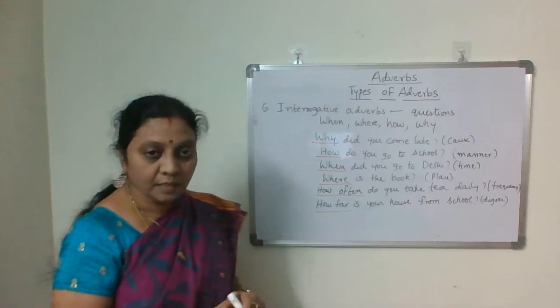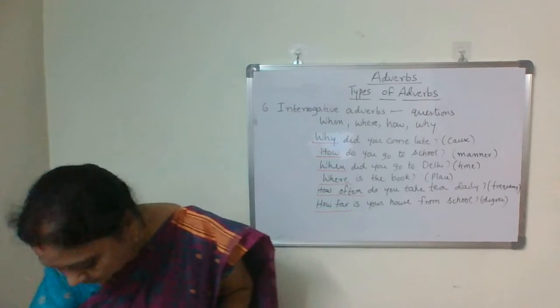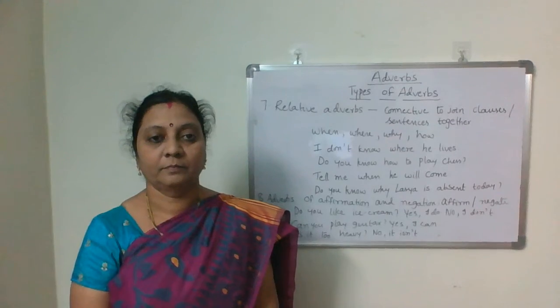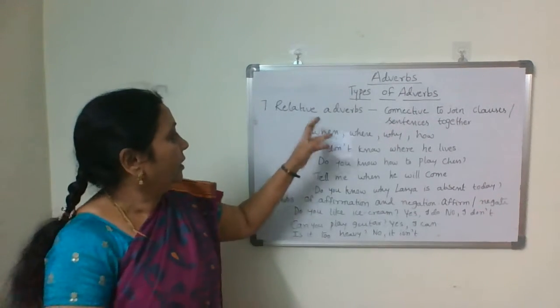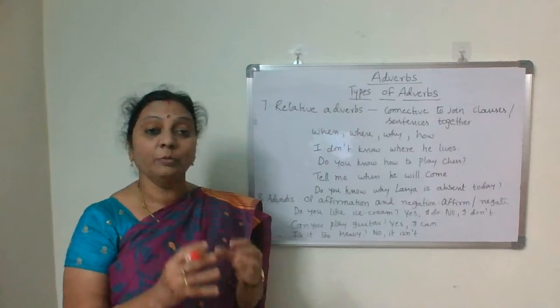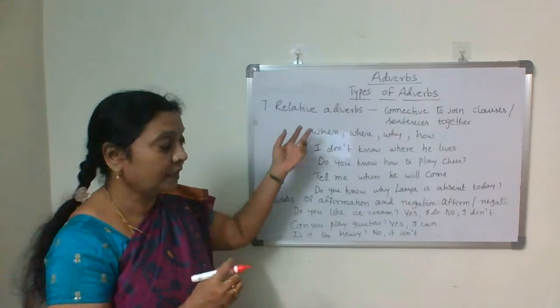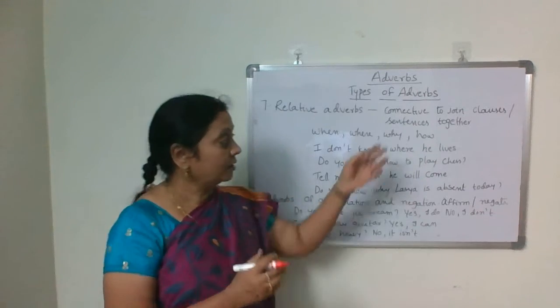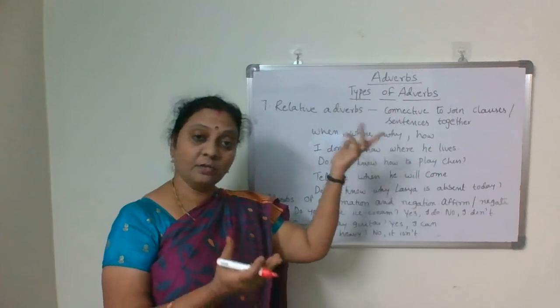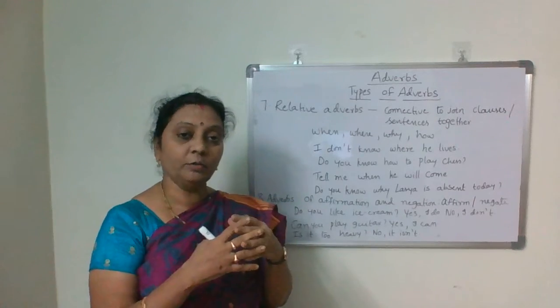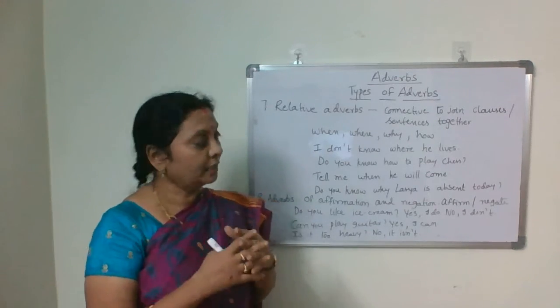Next one, relative adverbs. By name itself, relative. They relate to clauses or two sentences. They act as connectives to join two clauses or two sentences.